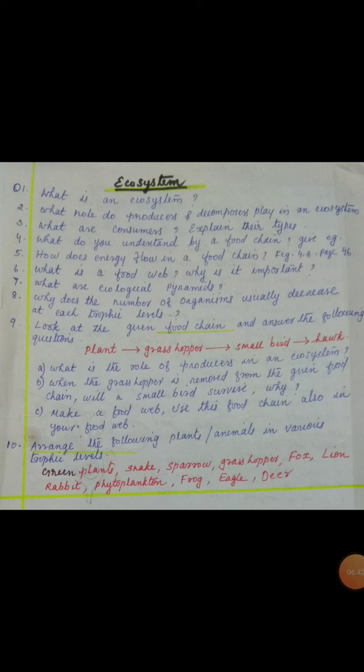Next question, what are ecological pyramids? The number of organisms in a food chain can be represented graphically in a pyramid. Each bar represents the organisms at each trophic level in the food chain.